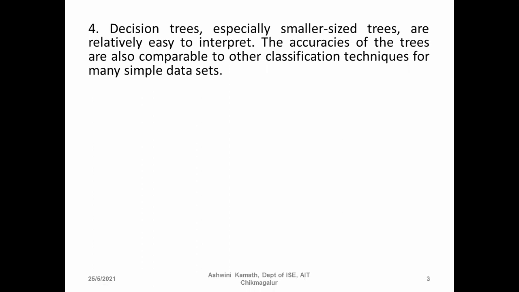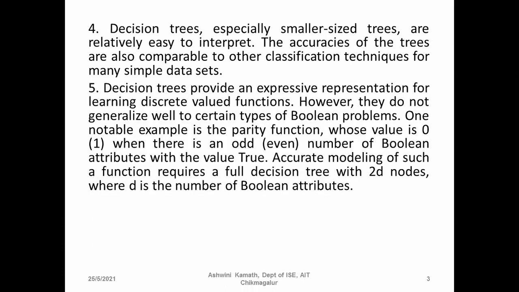Fourth one: decision trees, especially smaller sized trees, are relatively easy to interpret. That is, we can easily understand how the decision tree is built. The accuracies of the trees are also comparable to other classification techniques for many simple data sets. So accuracy will be better compared to other classification techniques when we have small sized trees.